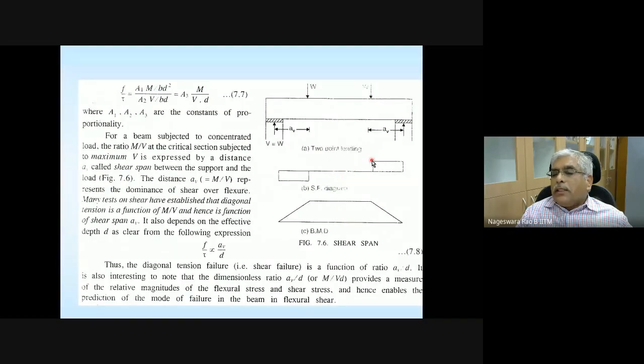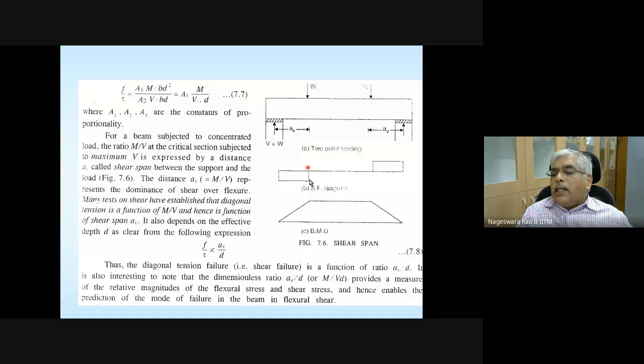You agree with this? And now what is the shear span? So that is what is given here. For a beam subjected to concentrated load, the ratio M divided by V at critical section subjected to maximum shear. Here in this portion, shear force is 0, and shear force is going to be maximum here.